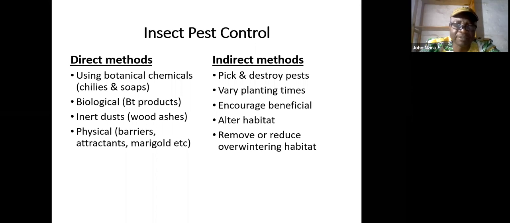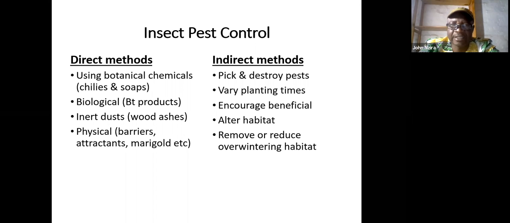That's the direct method. Biological, BT products, it's all about using biological products like Bordeaux mix, like copper, like the mixture of different species of plants